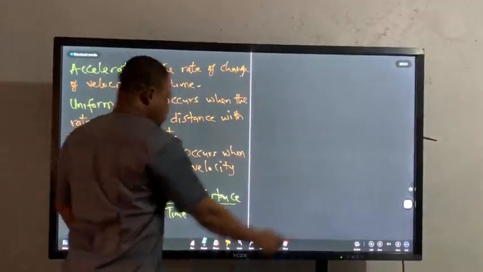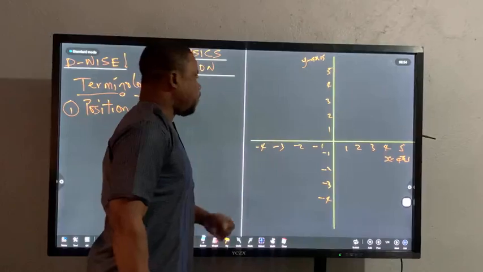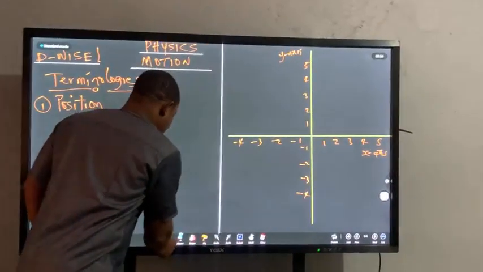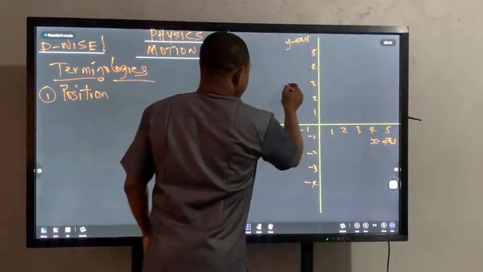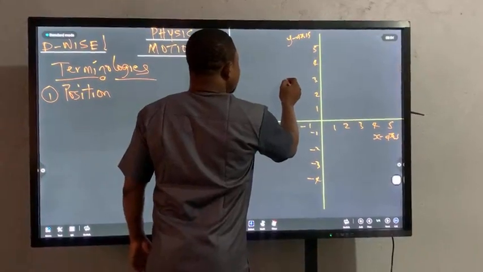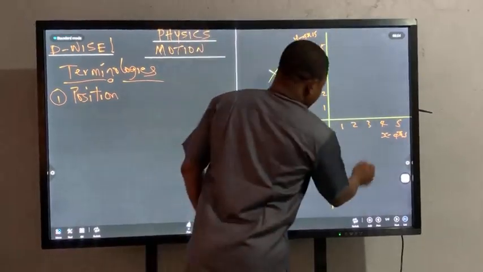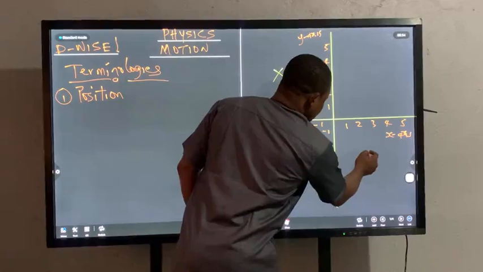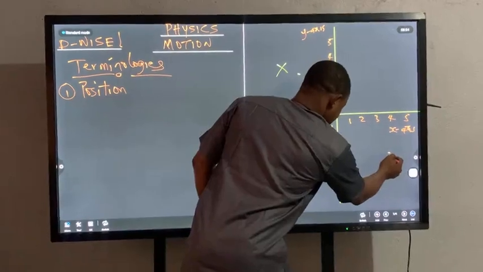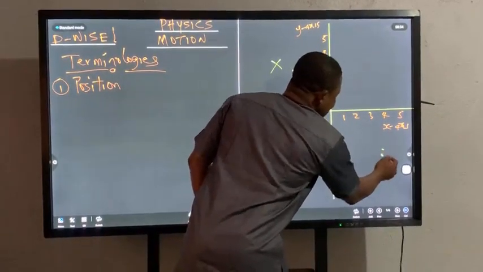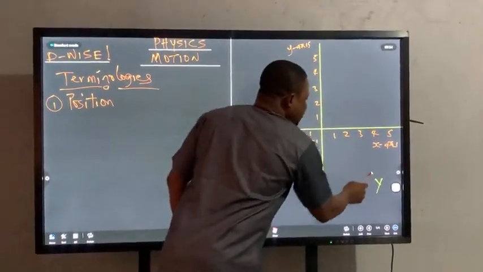Let me use this other part of the board. If, for example, I give you a point here, and I call it x, and I give you another point here, and I call it y, and I say you should locate the position, how do you find it?